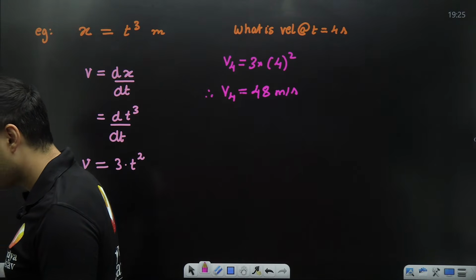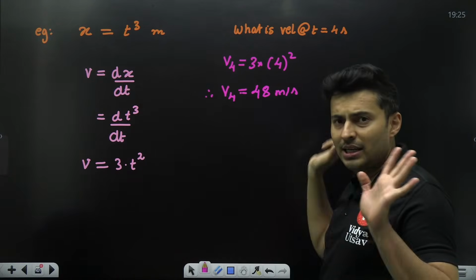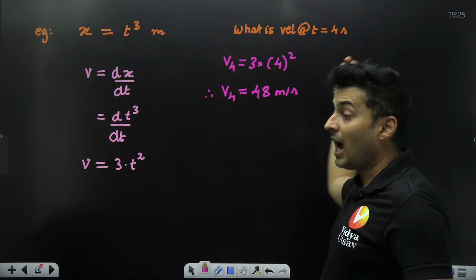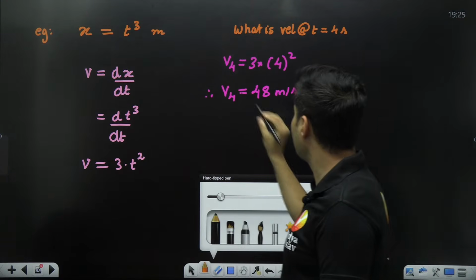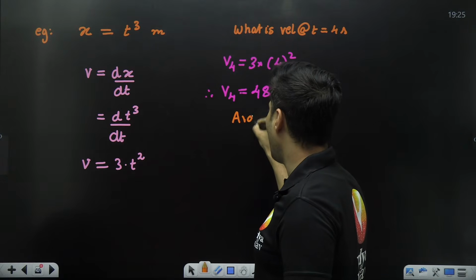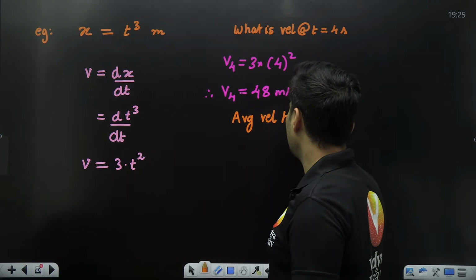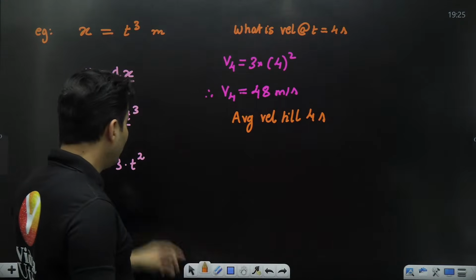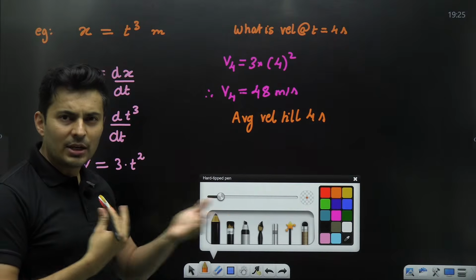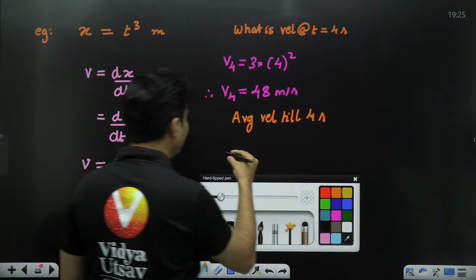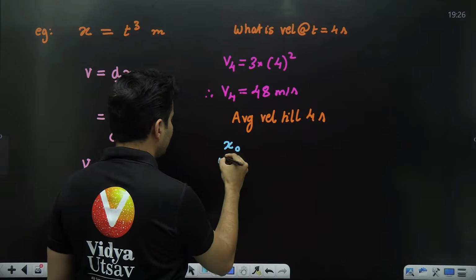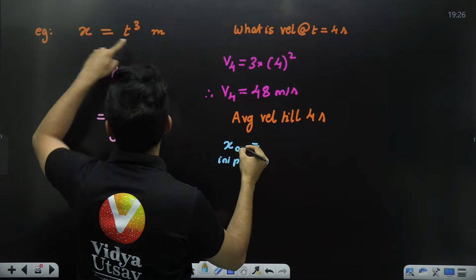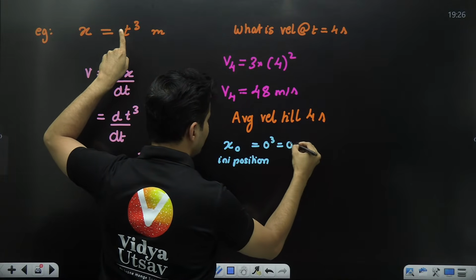Good evening. Yeah, great. So if you have understood till this point, if the question was find the average velocity till 4 seconds, then the answer will be different. You will first figure out the displacement. For that, you need the change in position. So what is the position initially? This is the initial position. So put time as 0. So 0 cube means 0 meters.